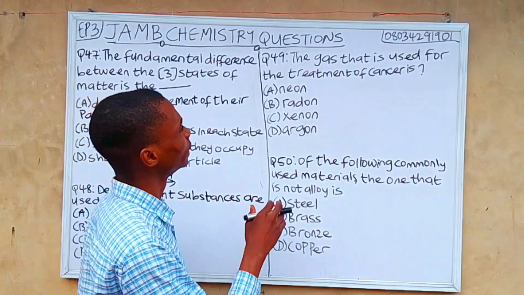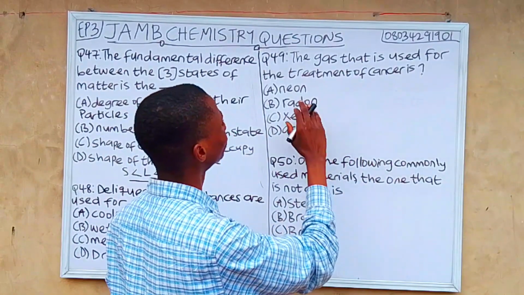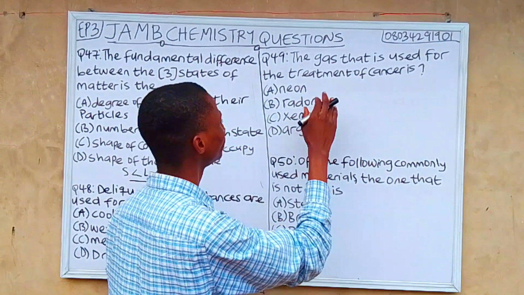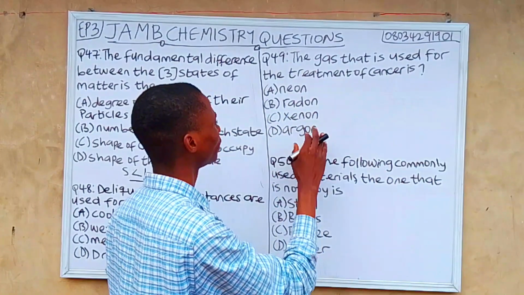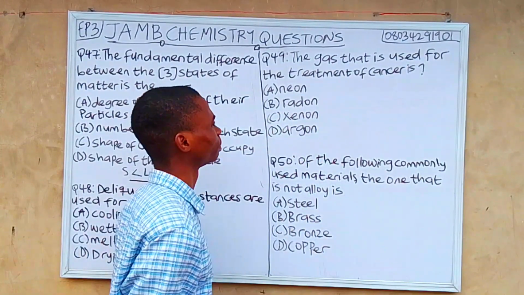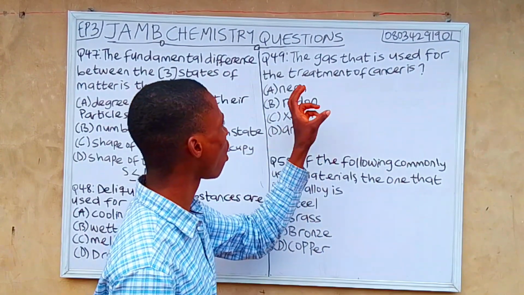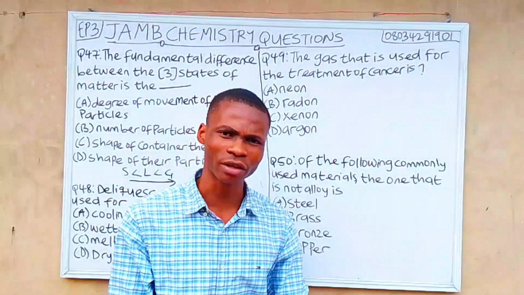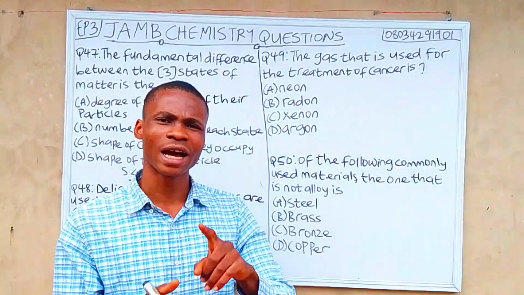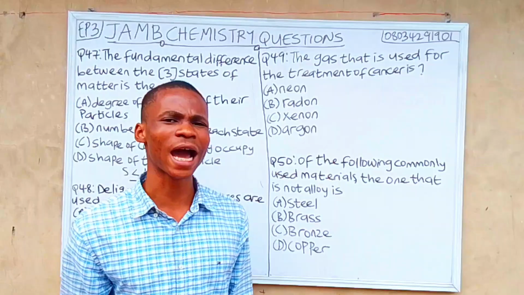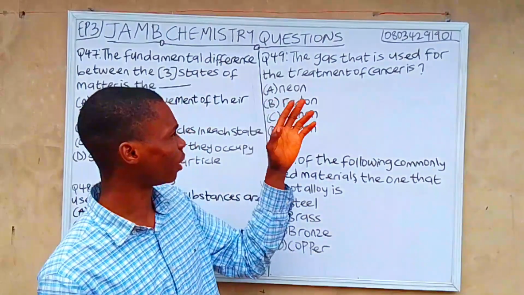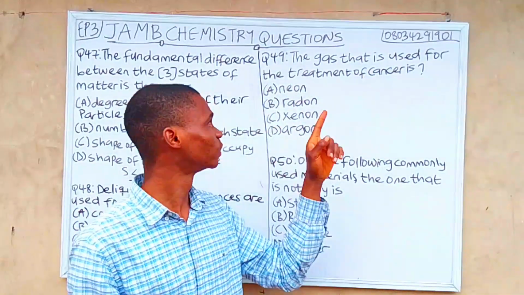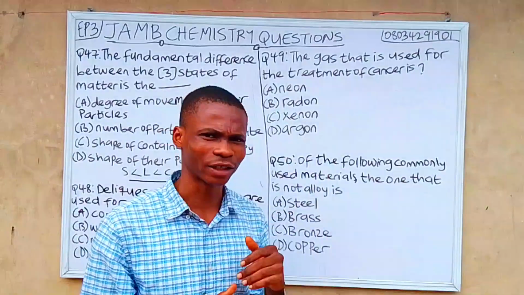Question 49. The gas that is used for the treatment of cancer is A, neon. B, radon. C, xenon. D, argon. So all these, including neon, radon, argon, and xenon, are all noble gas. But the gas used for treatment of cancer is radon.